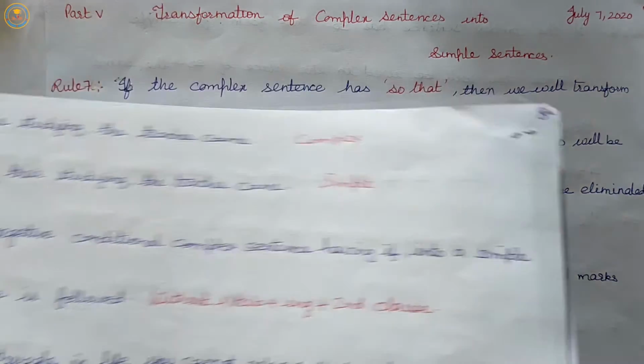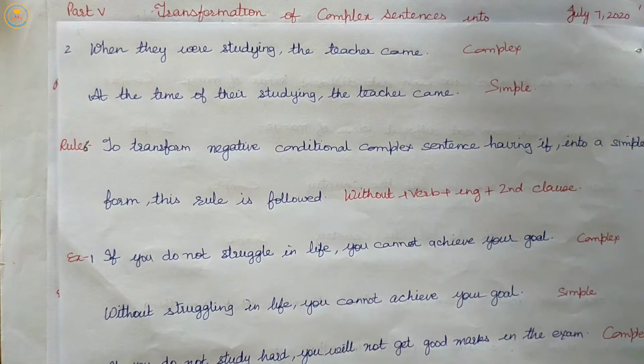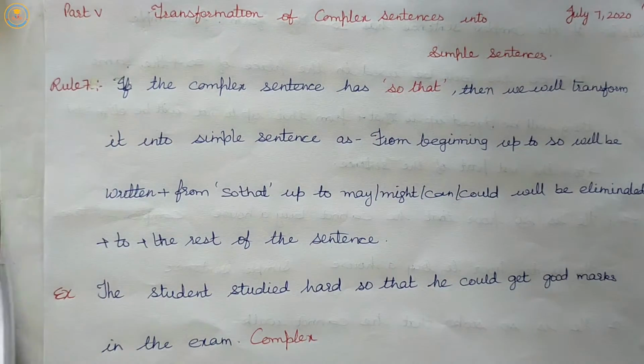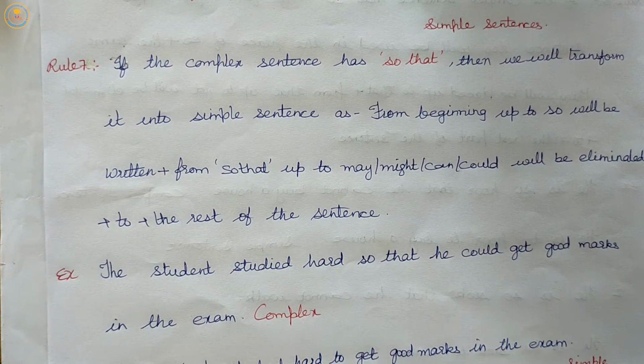And in the sixth rule, we read that to transform negative conditional sentences, complex sentences having if, into a simple form, this rule is followed: without plus verb plus ing plus second clause. So let us step ahead and move to our seventh rule. I hope you will have understood whatever we discussed in our fourth part, those 6 rules, and let us step ahead by taking the 7th rule.